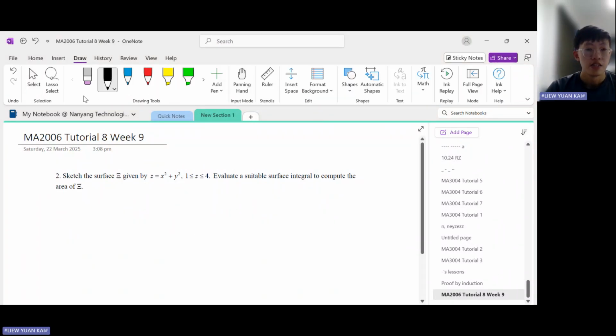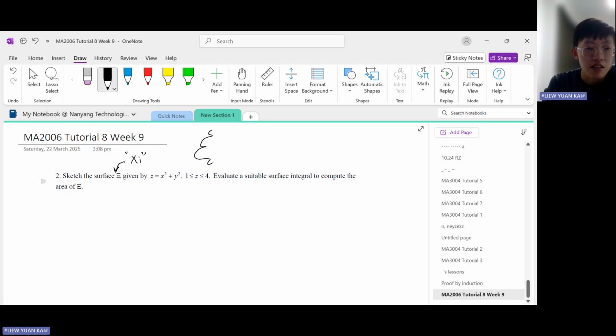The next question: sketch the surface. This is a Greek letter called psi. This is the capital form of psi. The small letter form of psi, I believe, is like this. It kind of resembles an E, but let me write that better. So this is small letter psi, and this is a capital letter psi.